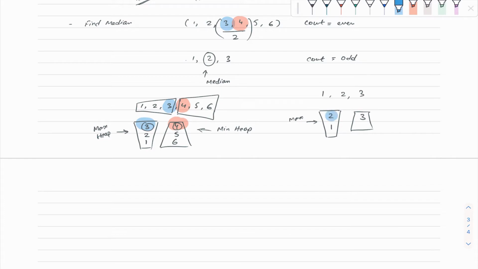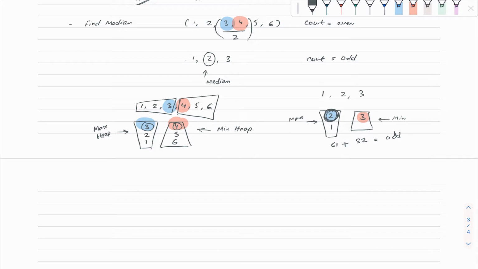For that max heap, I can do one thing. This is the min heap, and I can count the size of both of these heaps. If S1 and S2 added together are odd, I can just pick this number from the top of the max heap. This is what is required.